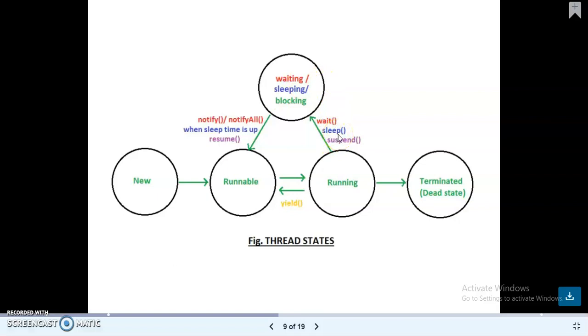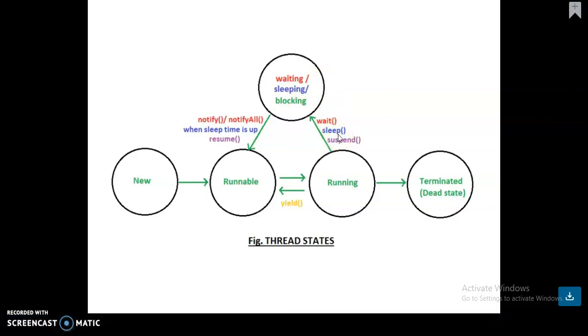That means the sleep method: the thread being executed can invoke sleep to block the thread for some time and free the CPU. That means it goes to the blocked state. And the dead state means a thread goes into the dead state in two ways. If its run method exits, the thread goes to the dead state. Otherwise, if a stop method is called, the thread goes to the dead state.